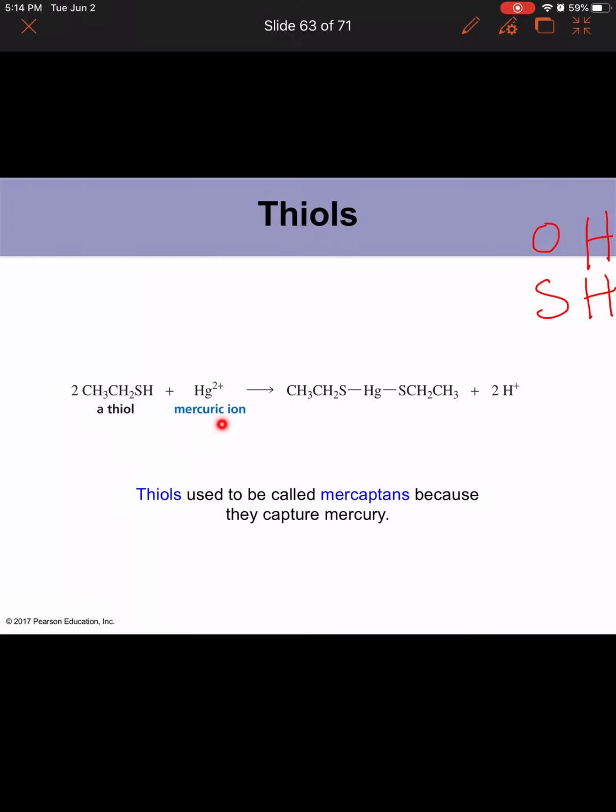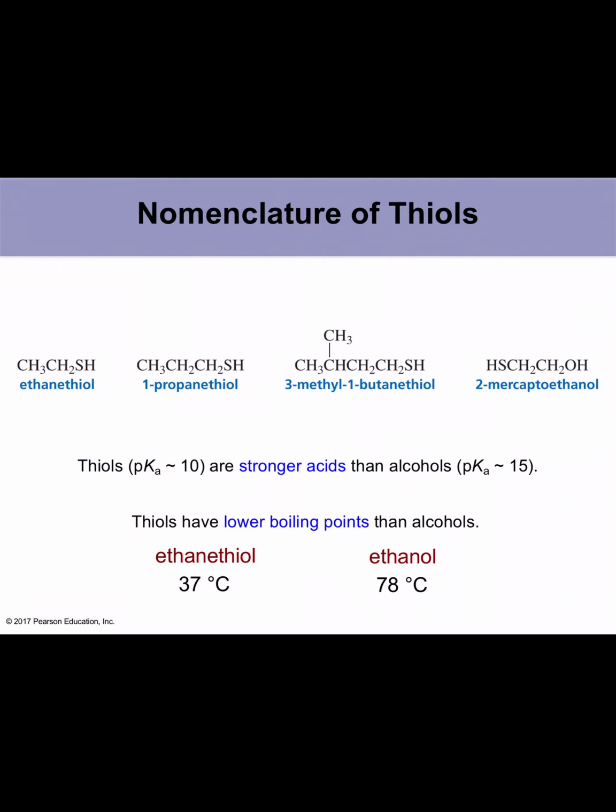In the presence of mercuric acid, if you have two thiols, you can see that the thiol can capture mercury. Thiols used to be called mercaptans because they capture mercury. Okay, here's how we name thiols.